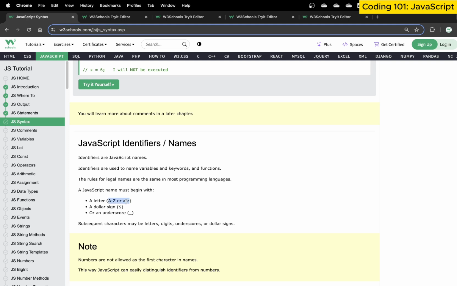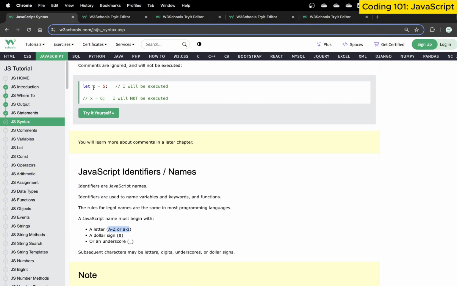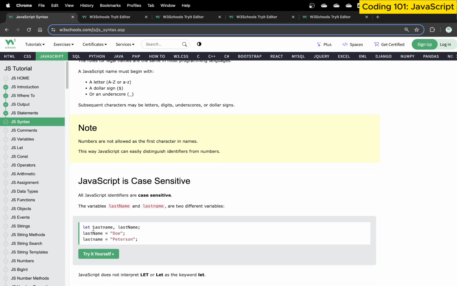Capital, small, doesn't really matter, but yes, case sensitivity is there. So if you write something with capital X, it is different from small x. In this case, if I use last name with small letters, it is different as compared to last name with a capital N. So these become two different variables. So the case sensitivity issue is there.